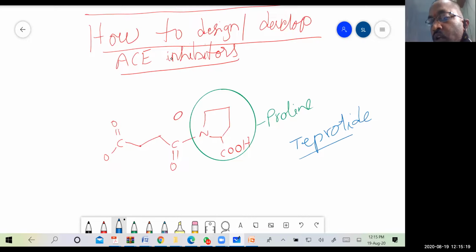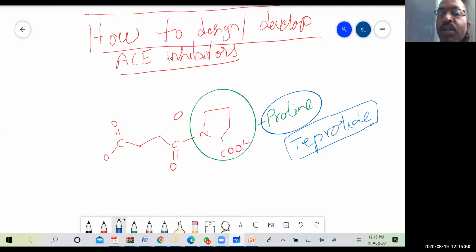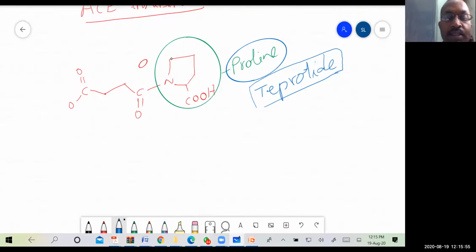Remember, this will be asked in your MCQs or GPAT questions. What was the natural compound which showed inhibition of the ACE enzyme? Your answer is teprotide, which is isolated from, I think, an African frog. This teprotide contained proline as its terminal part. That's why they have chosen proline along with the succinic acid.